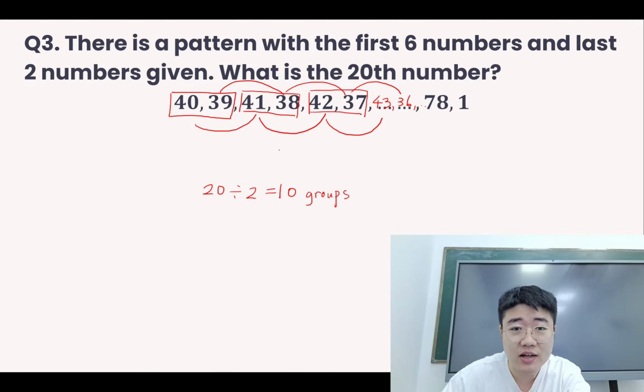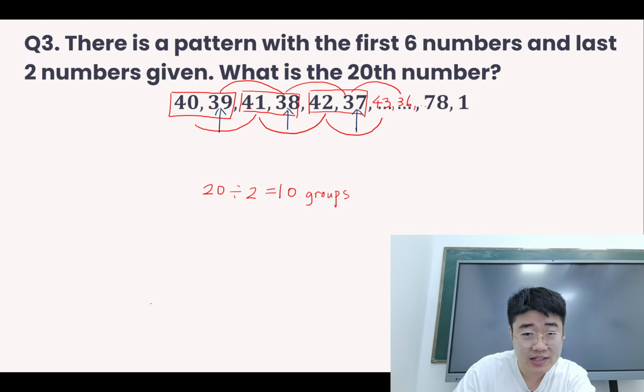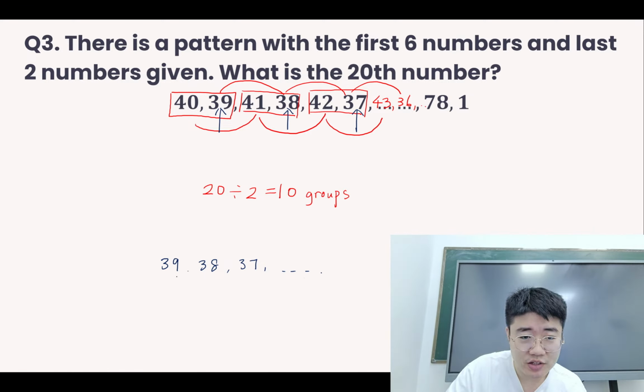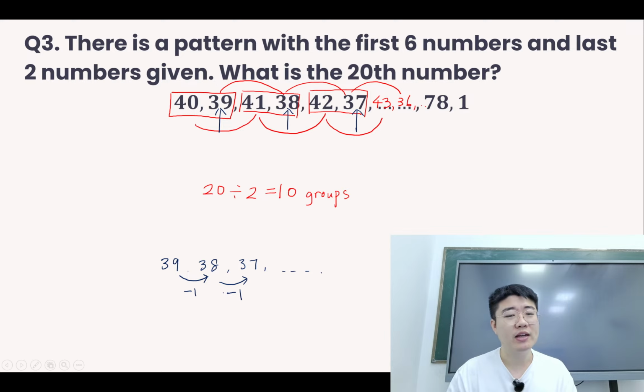So let's get another color. Okay. Second number of each group, 39, 38, 37. So let's get this pattern here. 39, 38, 37. Number keeps on becoming smaller. This is a decreasing pattern. So it's -1, -1. Now from the first number to the second number, -1, second to the third, -1.